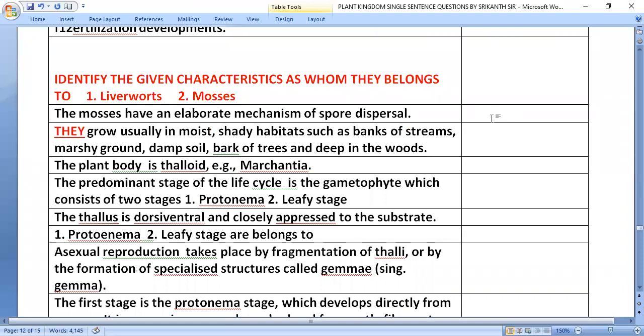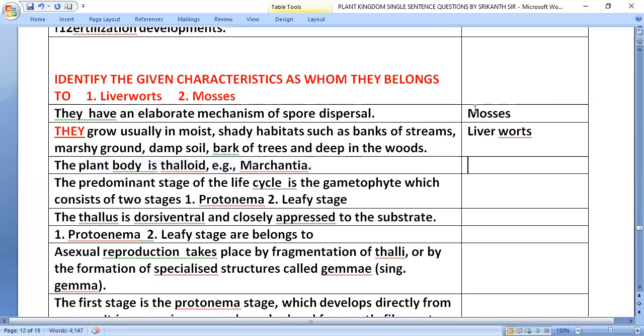Identify the given characters as to whom they belong, either liverworts or mosses. They have an elaborate mechanism of spore dispersal. Mosses. They grow usually in moist, shady habitats such as banks of streams, marshy ground, damp soil, bark of trees, and deep in the woods, that is liverworts.